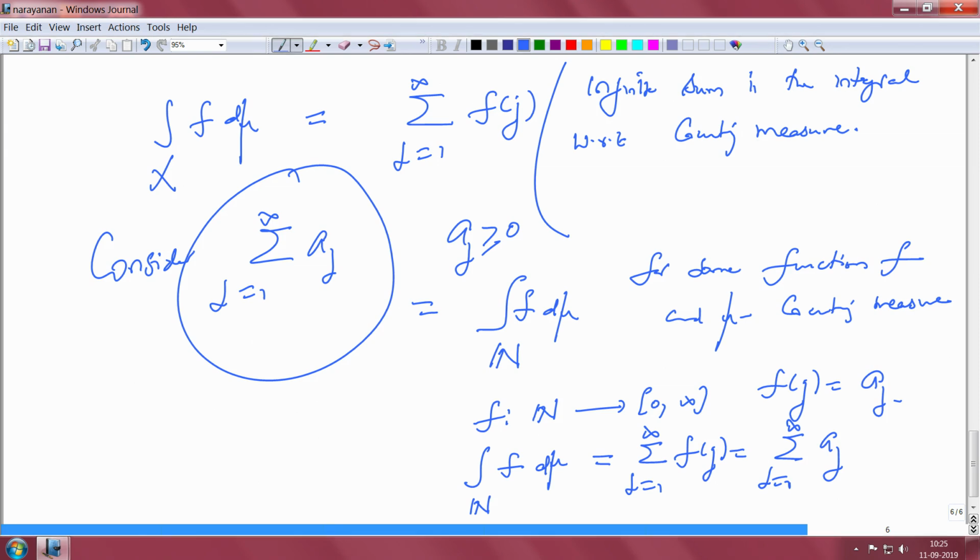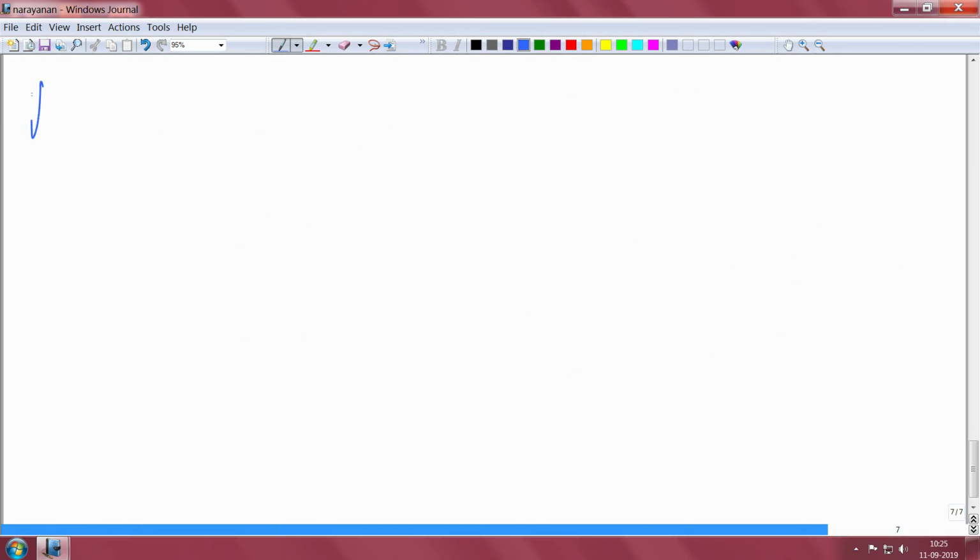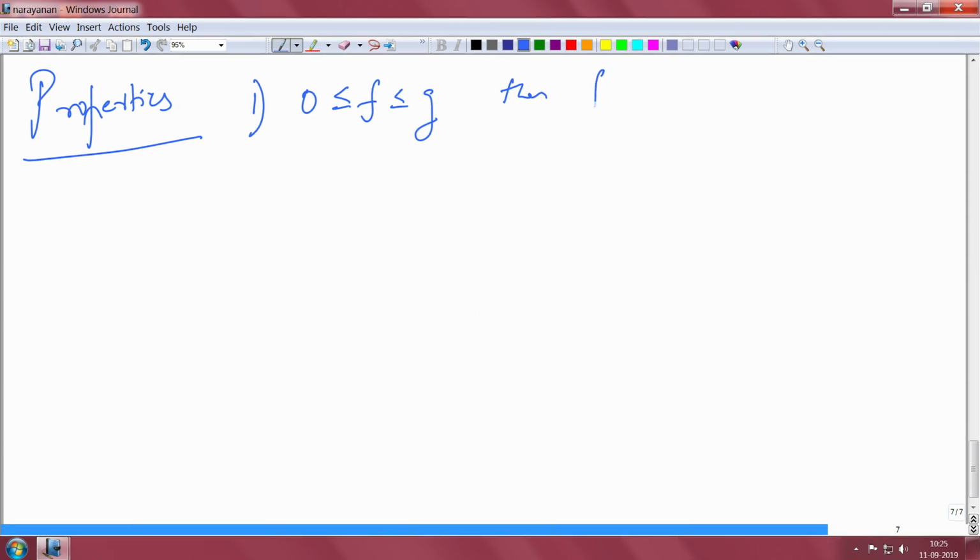Now, before we go further, we look at some properties. Okay. Properties. Okay. 1, if 0 less than or equal to f less than or equal to g, then the integral over x of f d mu is less than or equal to the integral over x of g d mu. Of course, all these are measurable. So, these are measurable functions, otherwise the integral does not make sense.